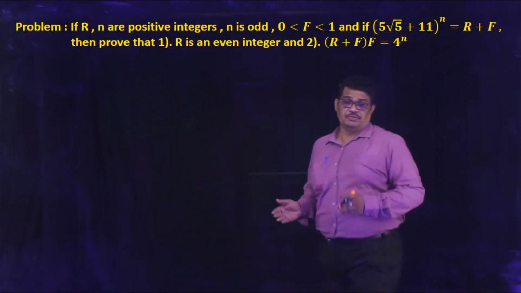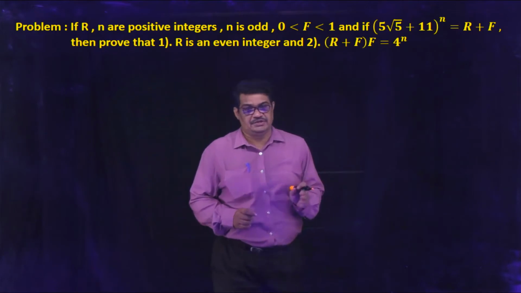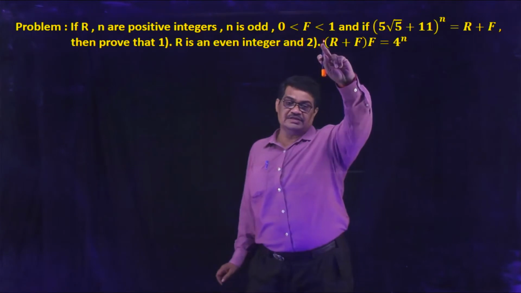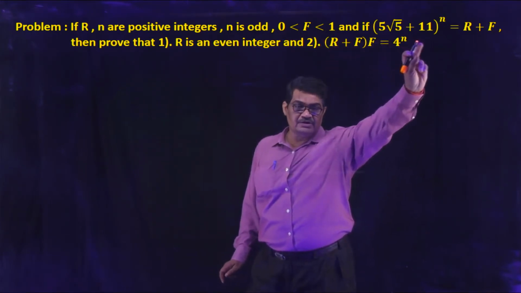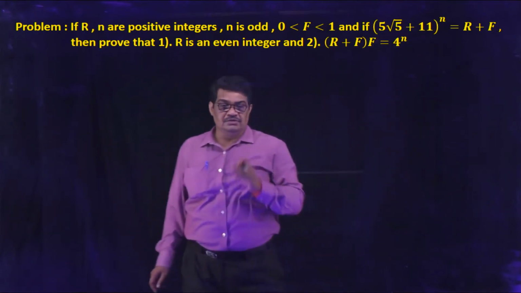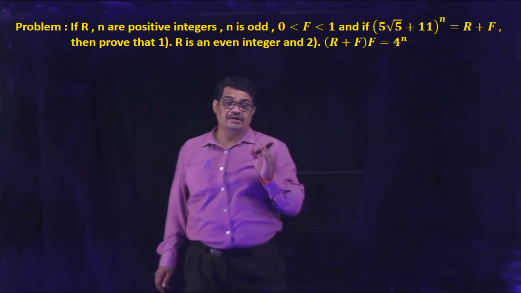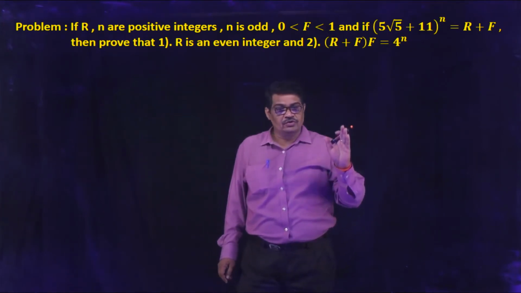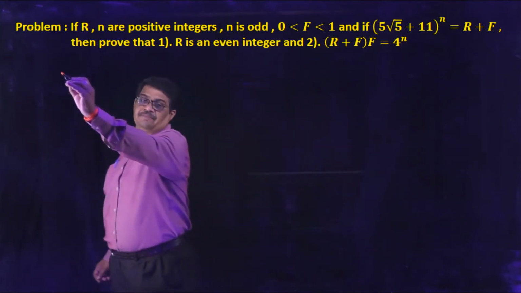Okay, another problem. If capital R, n are positive integers and small n is an odd number, here 0 less than capital F less than 1, and if 5 root 5 plus 11 whole power n is equal to capital R plus capital F, then prove that these are two things. First one is R is an even integer and second one is R plus F into F is equal to 4 to the power of n. That is we are proving. See the solution.